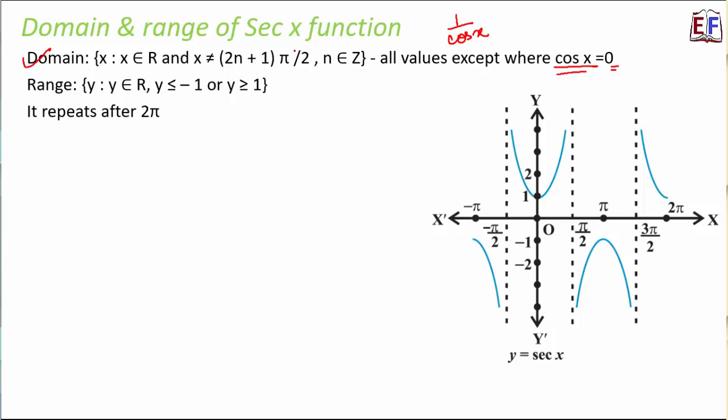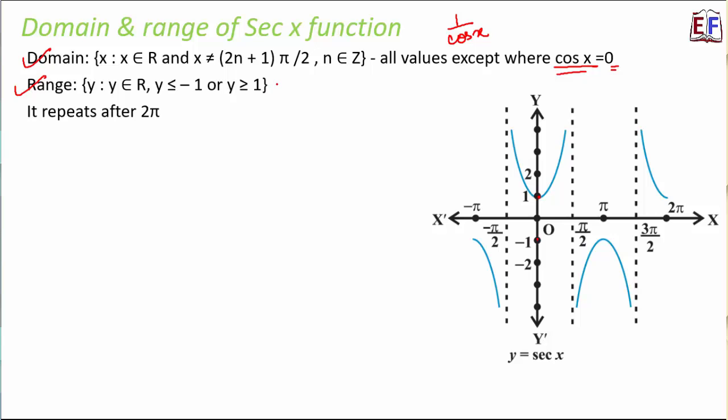Right? Similarly, cos 3 pi by 2 is also equal to 0. Cos 5 pi by 2 is equal to 0. So except for those values of x, it includes all other real numbers. What about the range? If you look at the range, you would see that again, no output values are there between -1 and +1. Therefore, here again, y belongs to real numbers such that y is less than or equal to -1 or y is greater than or equal to 1.